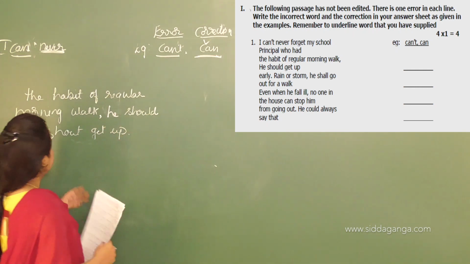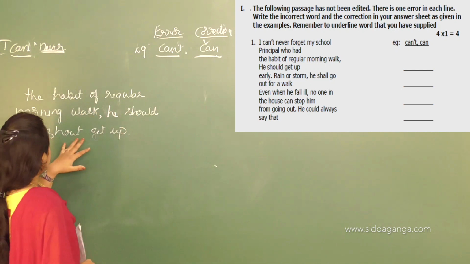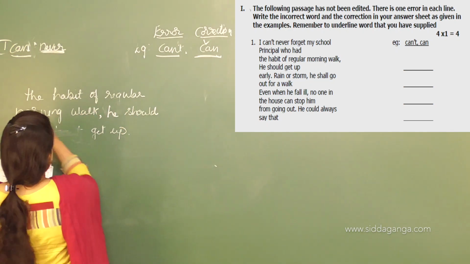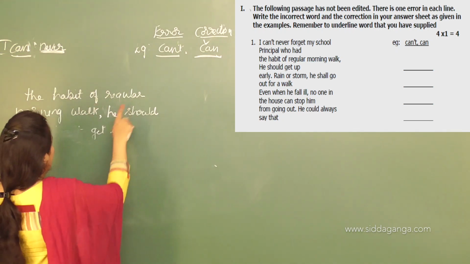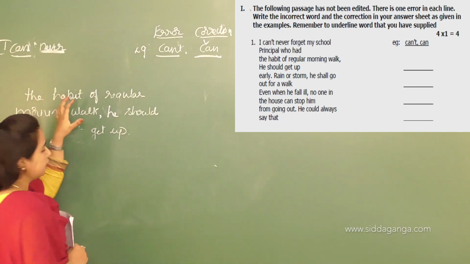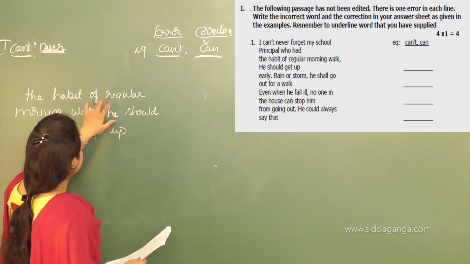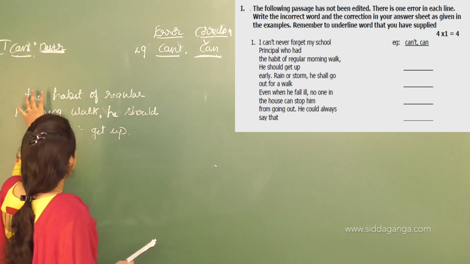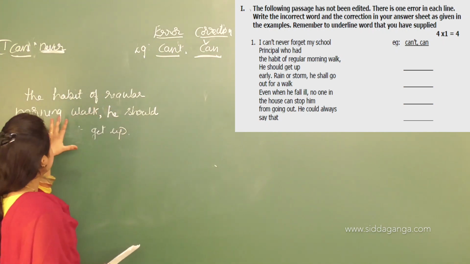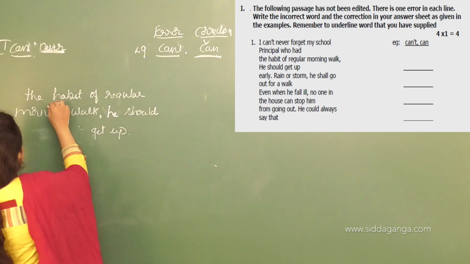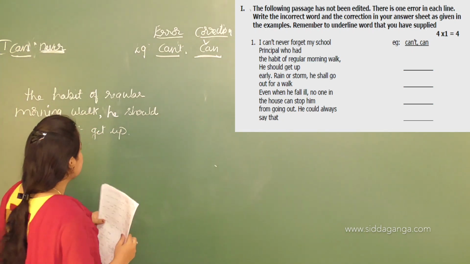When you read it here, the habit of regular morning walk he should get up, you need to find out all the things. In this sentence you will see the habit of regular morning walk, so everything is in order. Here we have the morning and then everything which tells about the past, and here he should.